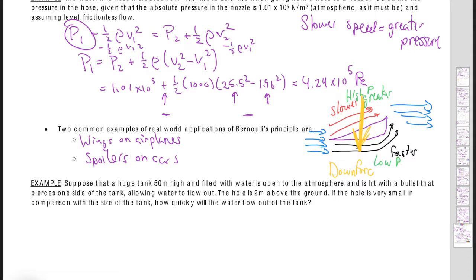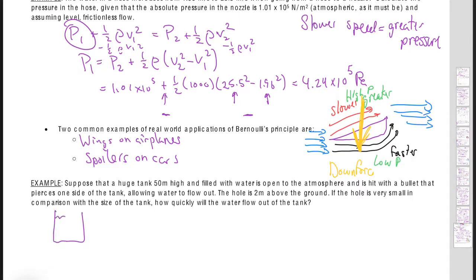Water is open to the atmosphere and is hit with a bullet that pierces the side of the tank, allowing water to flow out. The hole is 2 meters above the ground. If the hole is very small in comparison with the size of the tank, how quickly will the water flow out of the tank? So basically here's what we have, right?